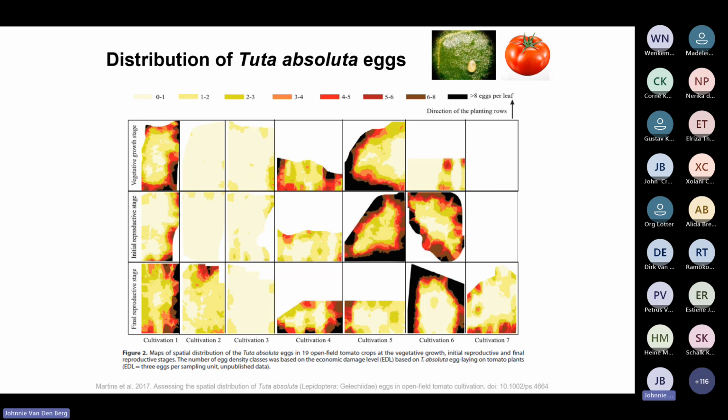It shows the distribution of Tuta absoluta eggs, the tomato leaf miner, in 19 different tomato fields. And you can see that the dark color is the high infestation, always on the edge of a field is a very high infestation of Tuta.